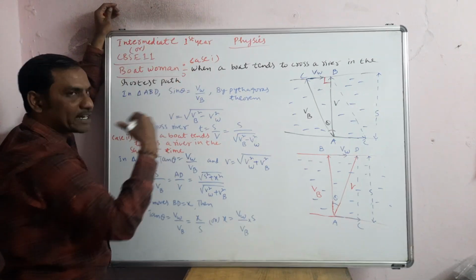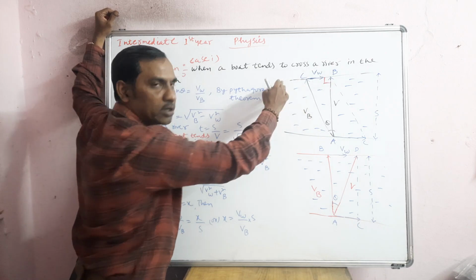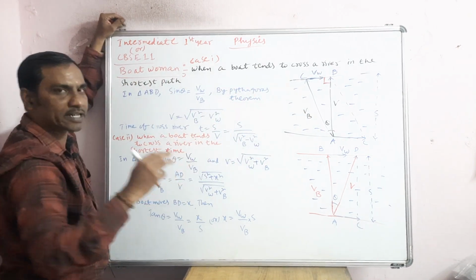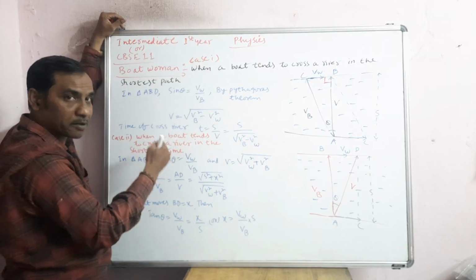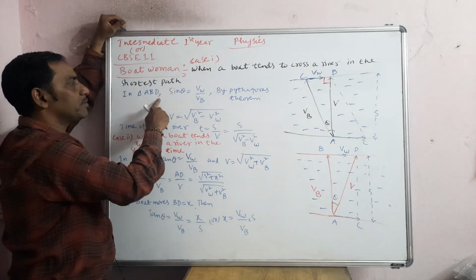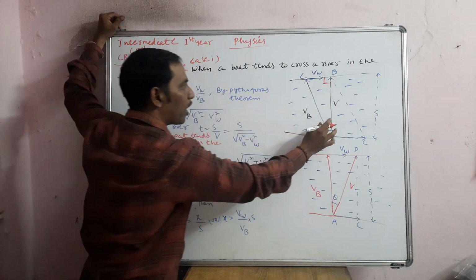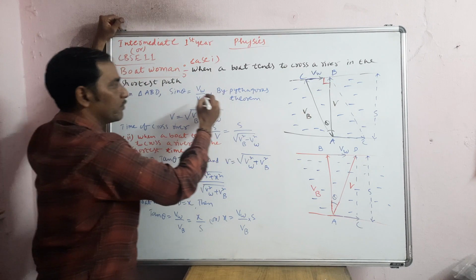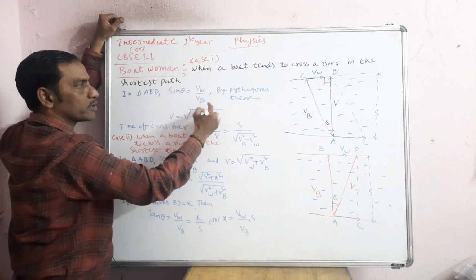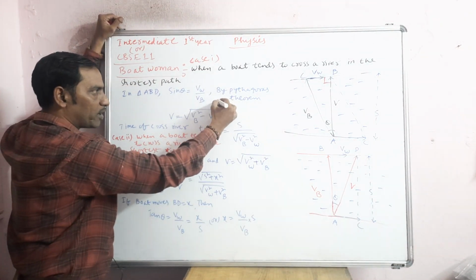Okay, see, I didn't write the explanation for when a boat is rowed along AC. All this explanation I didn't write, but I'm saying it orally. Why? Because space won't be sufficient. Okay, in triangle ABD, sin theta is equal to the opposite side, that is, velocity of water by velocity of boat. Okay, so by Pythagoras theorem, this point is here actually.